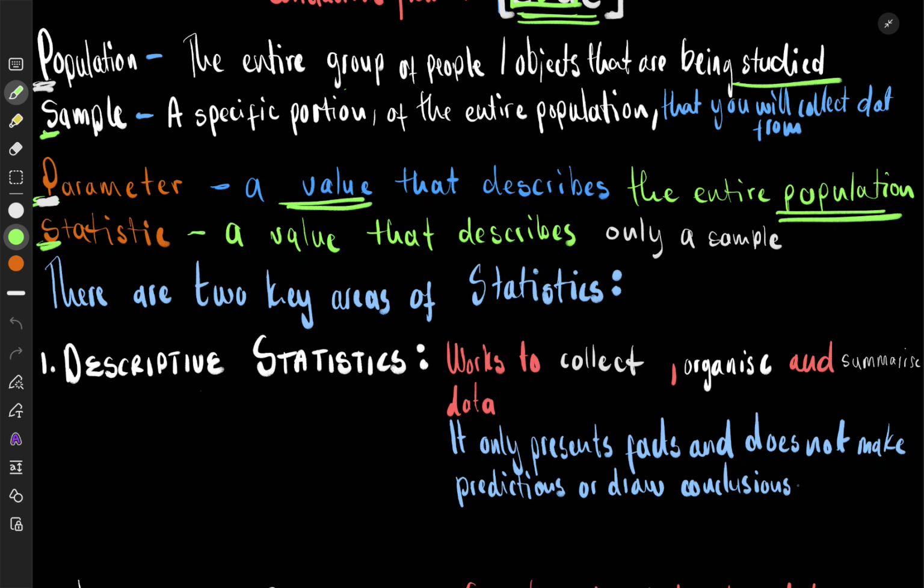We can say that the average height of this sample of university students is 1.7 meters or 170 centimeters, right? And then for the parameter, we can say that the average height of all the students in the university, once you are now saying it is for all students in the university, it becomes a parameter. You can say, based on this, you are giving it as a conclusion.